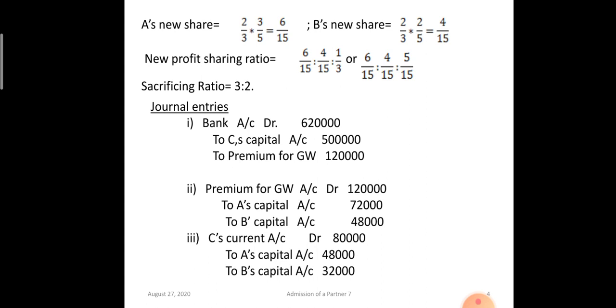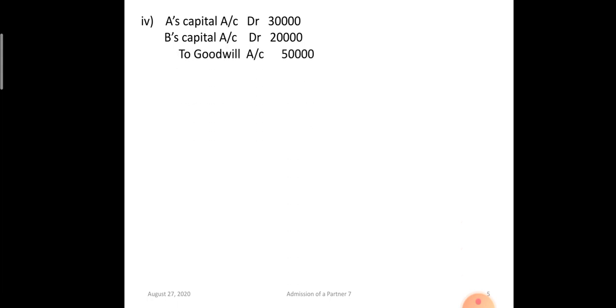Learn the journal entries, practice the journal entries a lot. Then, beta, the old goodwill was appearing, so A's capital account debit, B's capital account debit to goodwill account, in the ratio of 3:2. 50,000 is written off in the ratio of 3:2, old partners, old ratio. Then general reserve appearing on the liability side will be shared by A and B, old partners, in old ratio. So 1,50,000 in the ratio of 3:2 is 90,000 and 60,000 rupees.